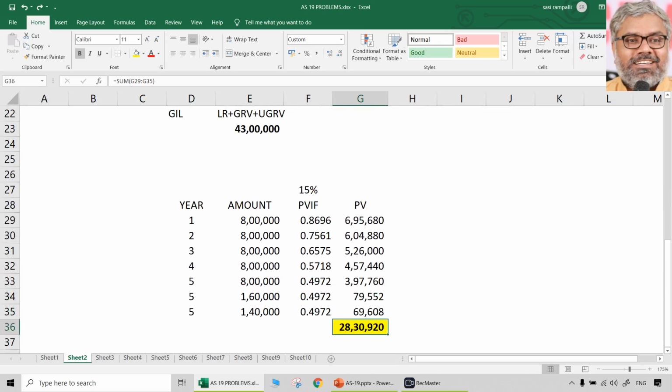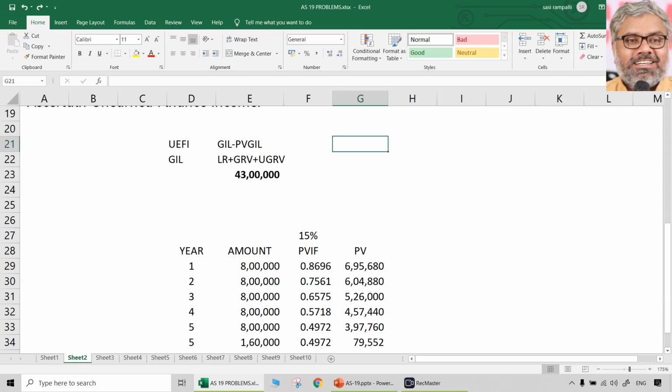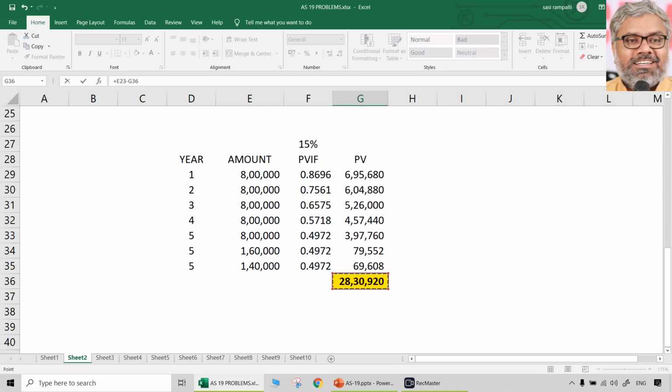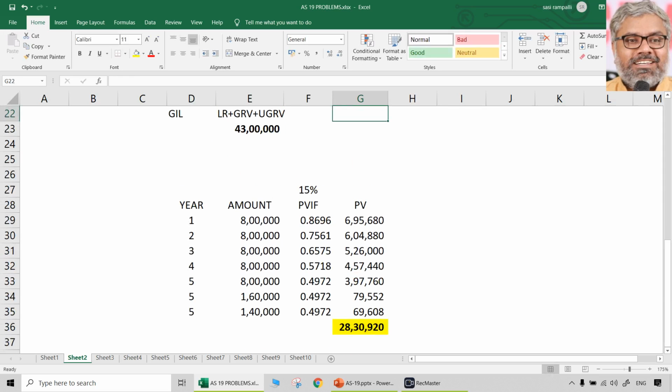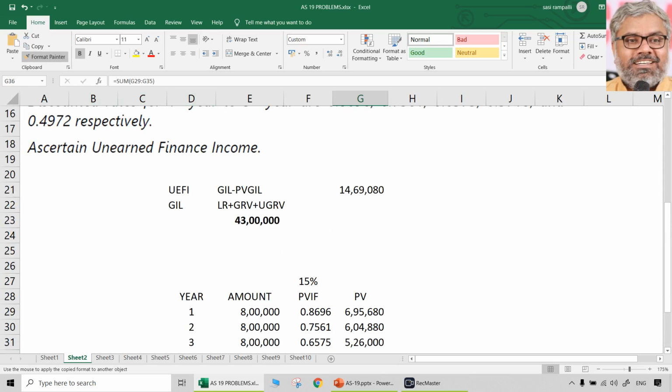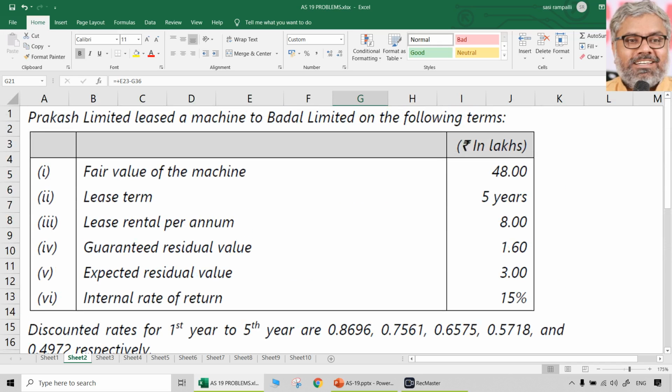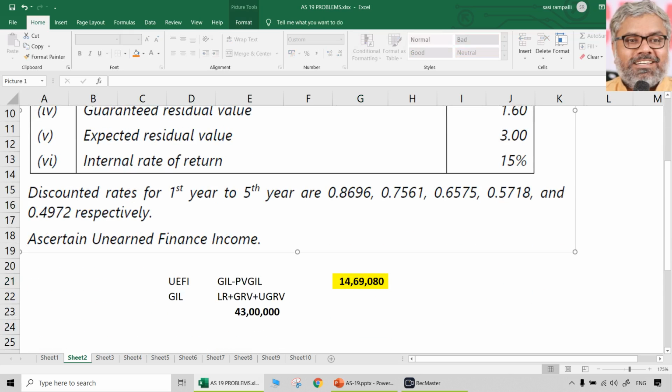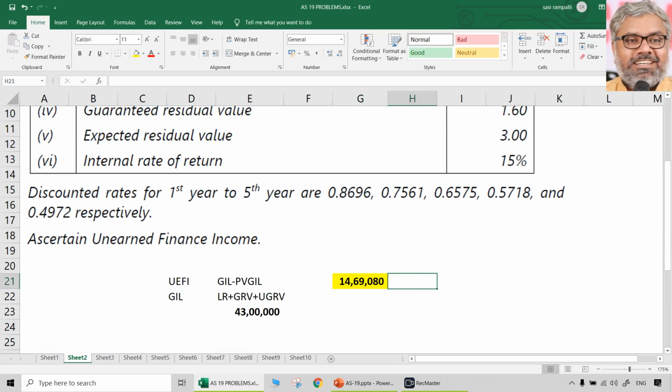So when you have both of them, just find out unearned finance income, which is nothing but gross investment in lease, 43 lakhs, minus present value of gross investment in lease, 28 lakhs 30,920, which means finally the answer is going to be 14 lakhs 69,080. That is the unearned finance income. That is the answer for the second question. That's what is asked and that's what we calculated. 14 lakhs 69,080. That's it.